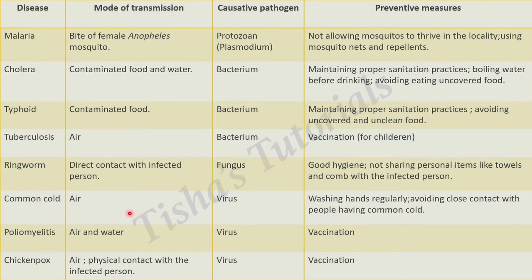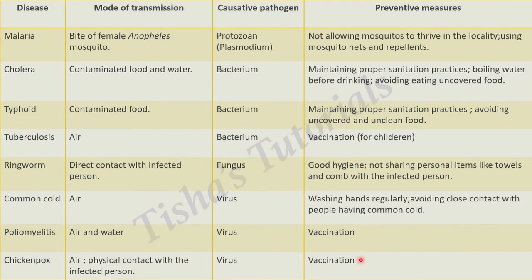Common cold is an airborne disease. Causative pathogen is a virus. Washing hands regularly and avoiding close contact with people having a common cold are a few preventive measures. Poliomyelitis. Mode of transmission can be air as well as water. The causative pathogen is a virus and the preventive measure is vaccination. Chickenpox. Air, physical contact with the infected person. Causative pathogen is a virus and the only preventive measure you can take here is to get yourself vaccinated for it.